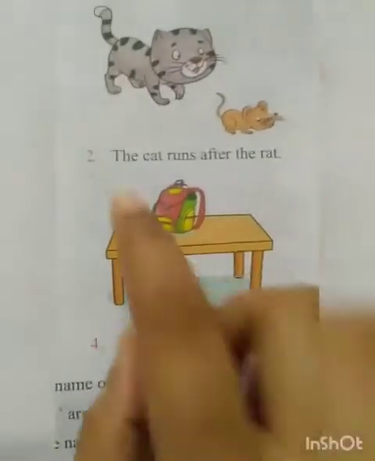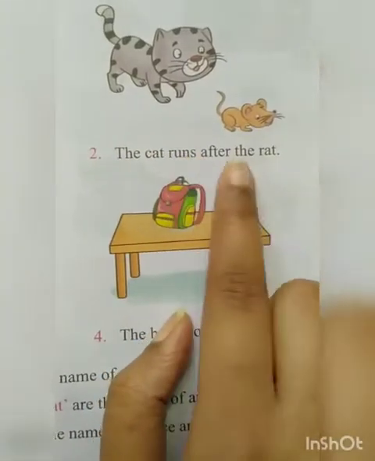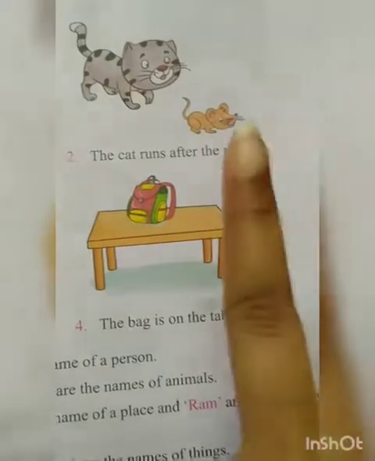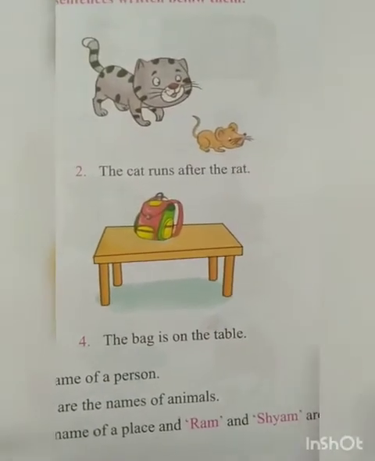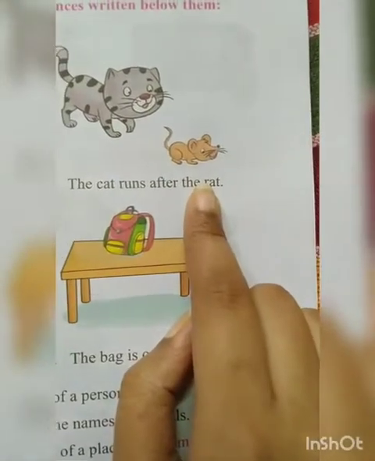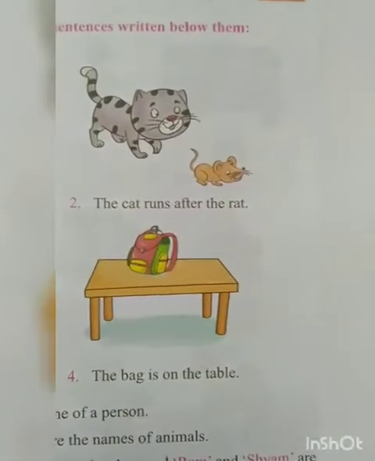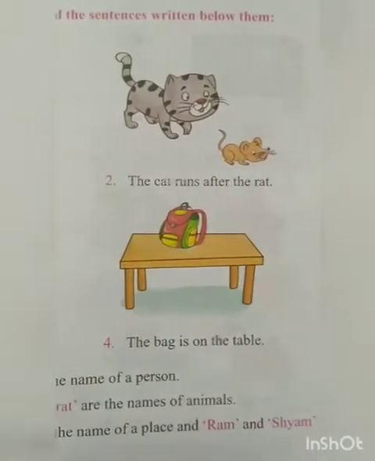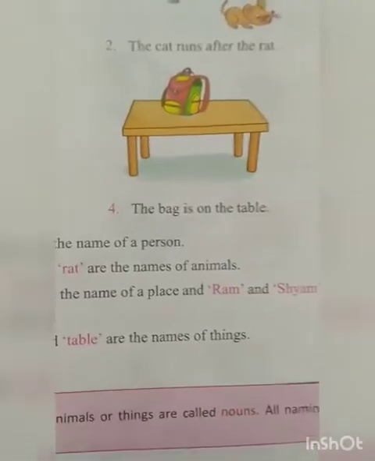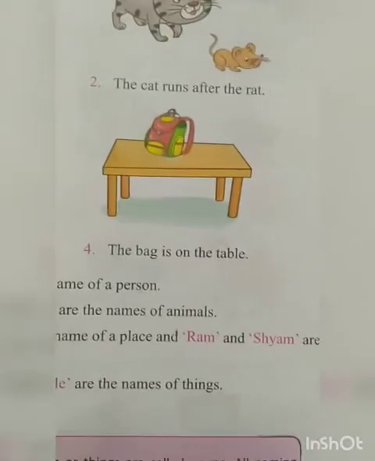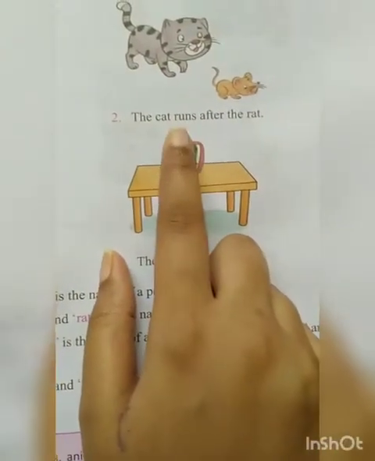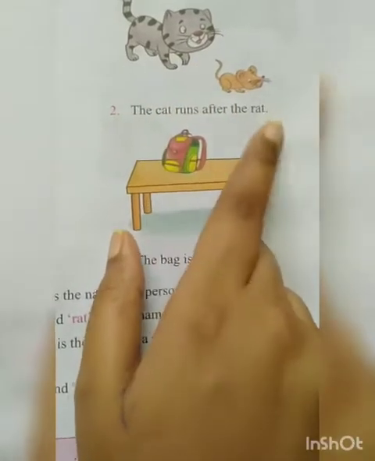Okay. Now come to question number 2. The cat runs after the rat. Here there are two nouns, right? Now what are the two nouns? Say it. One is cat and the other one is rat. Why? Because these are animals. As I have told you, from the definition also it is clear: words which name a person, place, animal or thing. So here the nouns are animals, cat and rat.